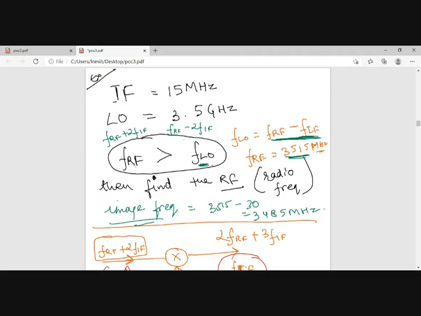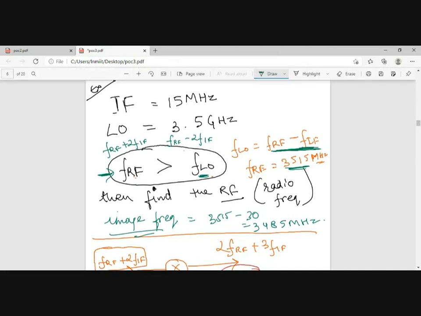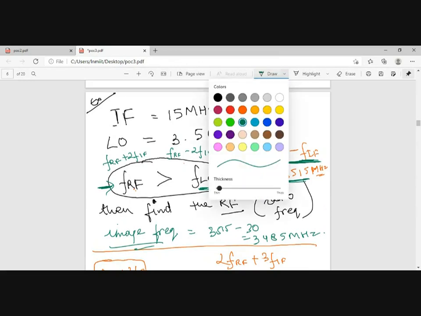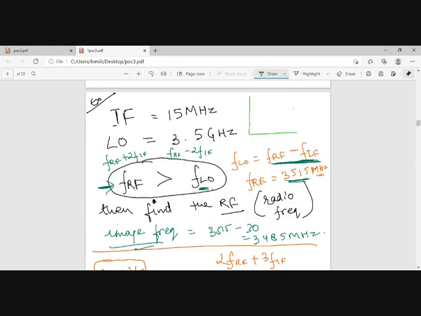So this is a type of question that can come in an examination. First, you have to see what is the condition given. For the same question, if the condition was something like this, if RF less than FLO, in that case my FRF would be 3500 minus 15, that is 3485.